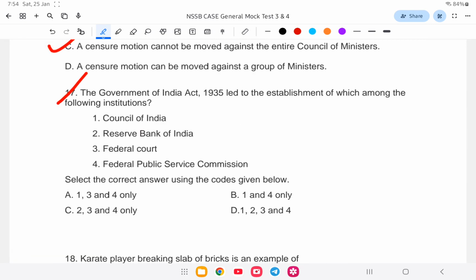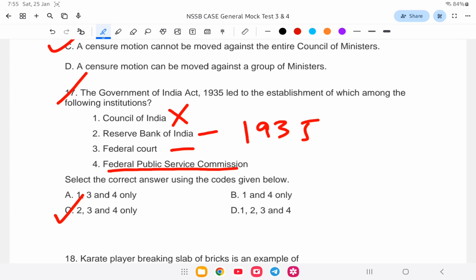Question number 17. The Government of India Act 1935 led to the establishment of which of the following institutions? Council of India, Reserve Bank of India, Federal Court, or Federal Public Service Commission. So, what was established by the Government of India Act? The RBI was established in 1935 on April 1. The Federal Court and the Federal Public Service Commission were also established. So it is 2, 3, 4. Not the Council of India. That is option number C is the correct answer.